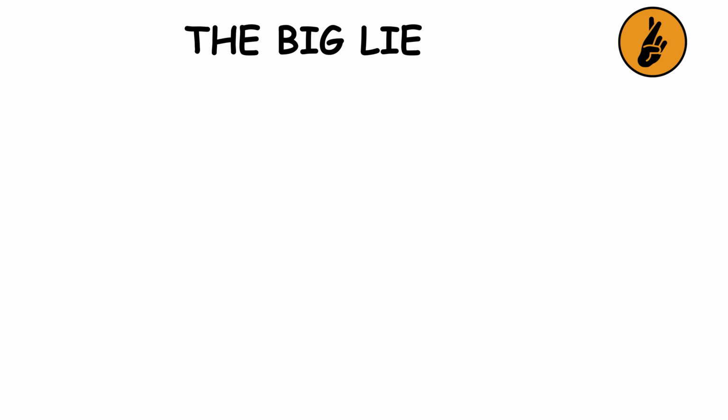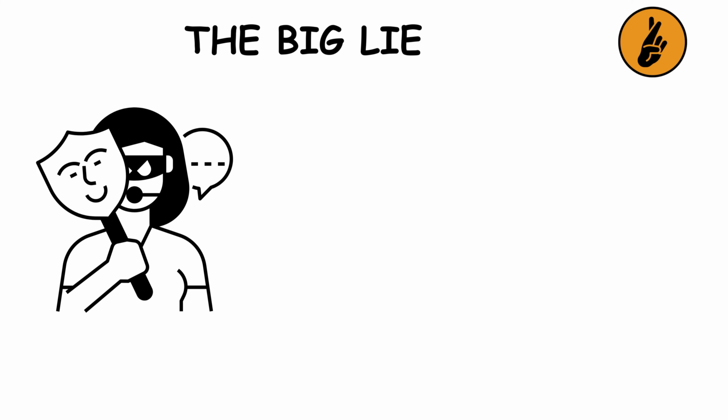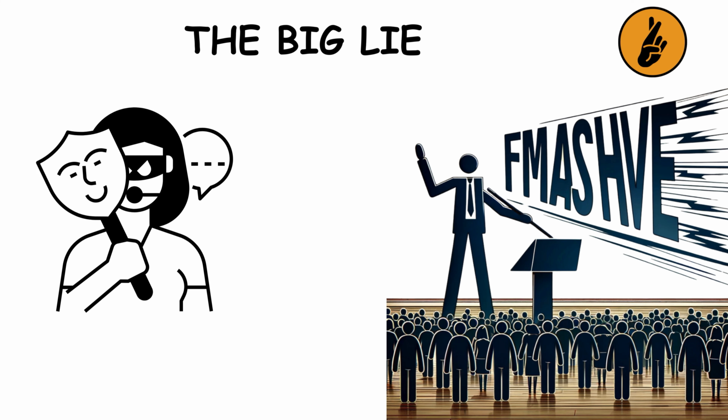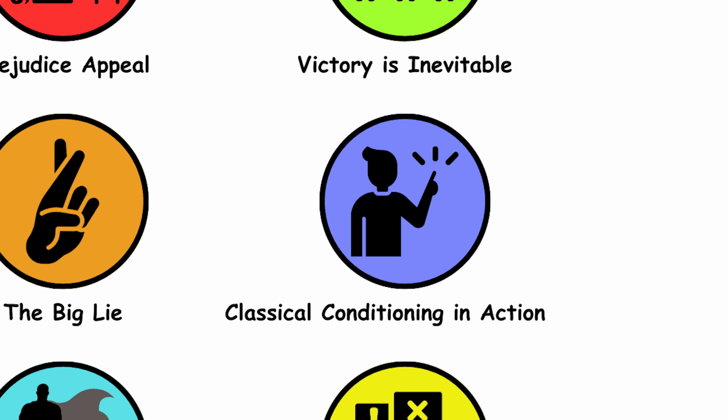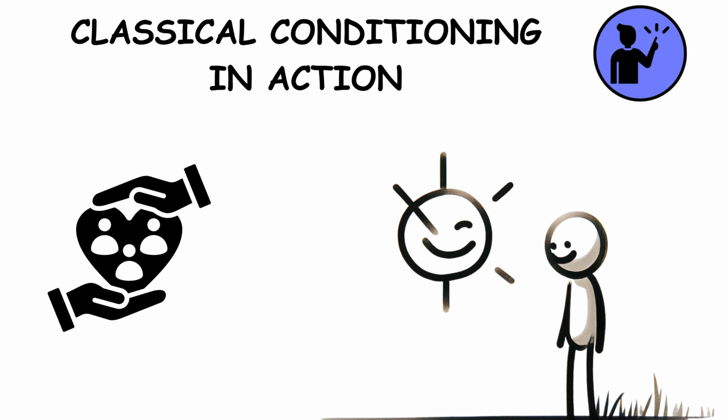The big lie. The big lie involves bold falsehoods. It's about telling a lie so colossal that people believe it due to its sheer audacity. Classical conditioning in action. Classical conditioning in action pairs stimuli with responses. It manipulates emotions by associating ideas with positive or negative emotional reactions.